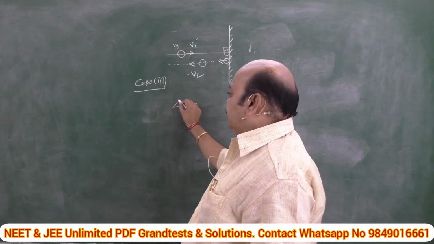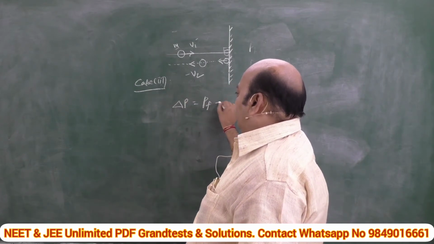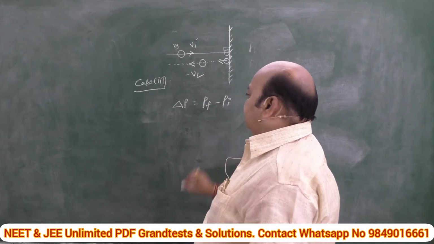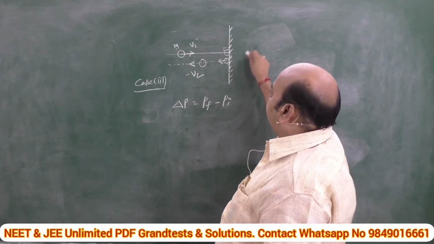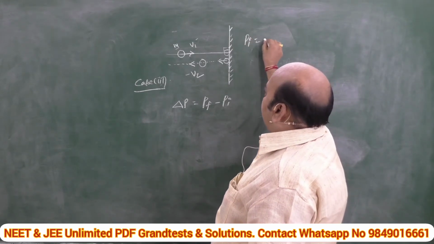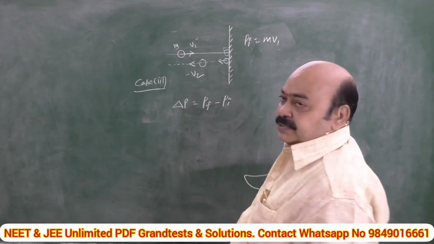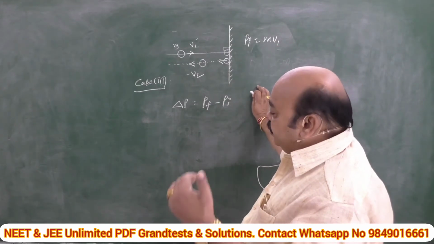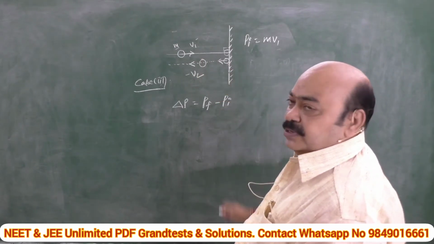See this, it is nothing but the change in momentum. Delta p is equal to p final minus p initial, final momentum minus initial momentum. What is initial momentum? Initial momentum is equal to mass into initial velocity, v1. Is it positive or negative? We consider the sign as positive when the ball is moving towards the wall.